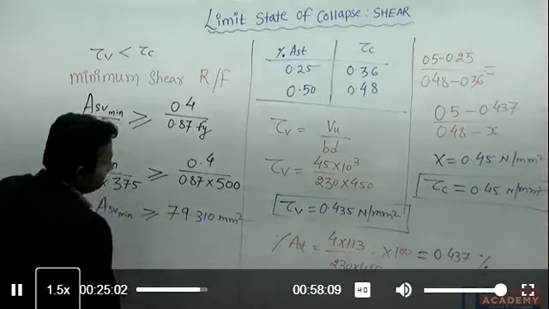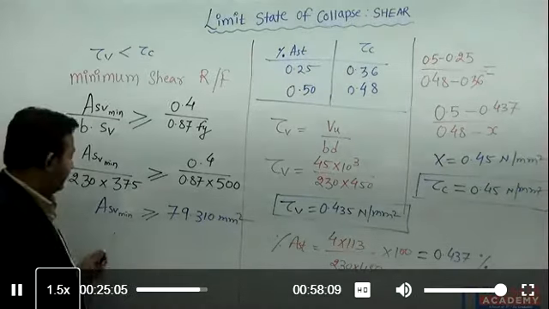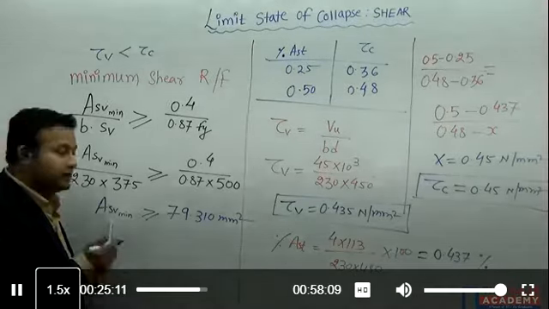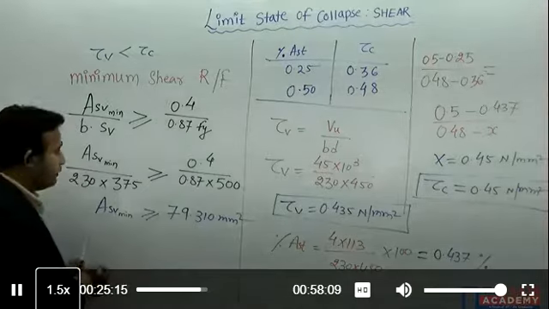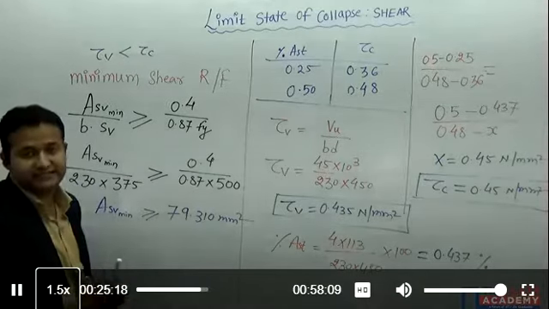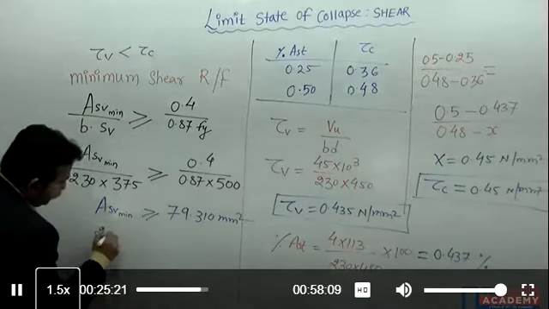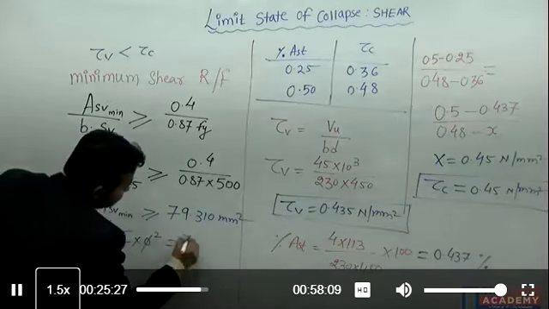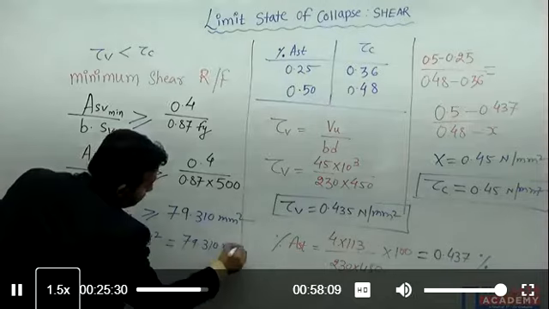I'll be getting ASV minimum value greater than or equal to 79.310 mm square. ASV minimum is actually your area of stirrups, depending upon the number of legged stirrups. Suppose they are going to provide 2 legged stirrups. So I am going to write 2 into pi by 4 into phi square equal to 79.310 mm square.